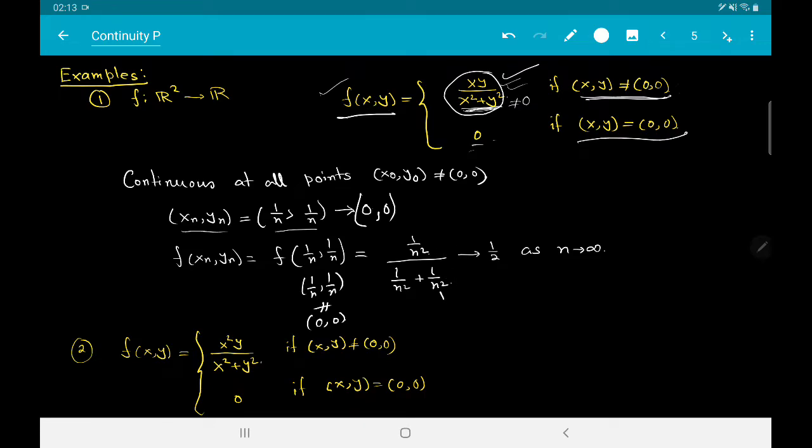This is always equal to half, and consequently as n tends to infinity, this sequence goes to half. But if the function was continuous, then f(x_n, y_n) should have converged to f(0,0), which is equal to 0. Since half is not equal to 0, we say that this function is not continuous.